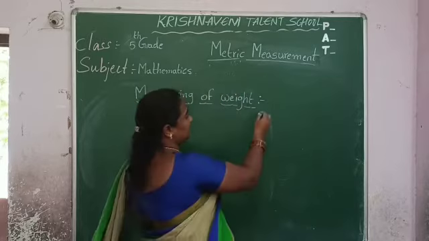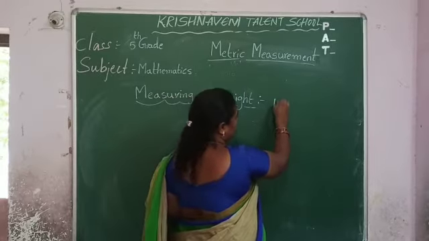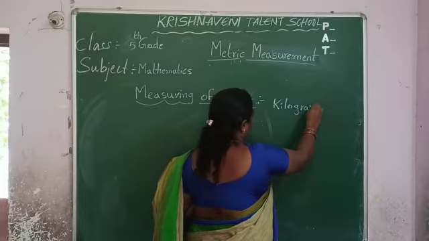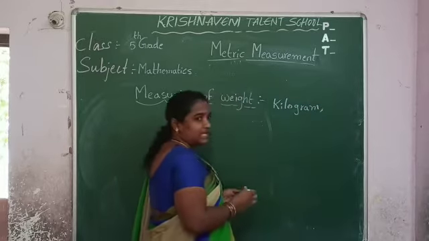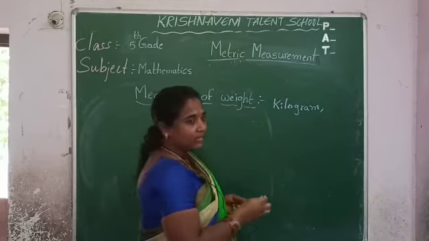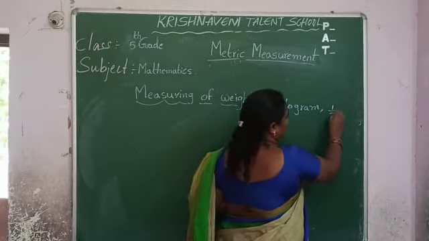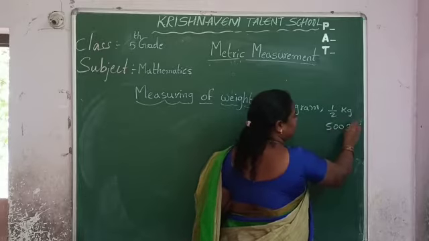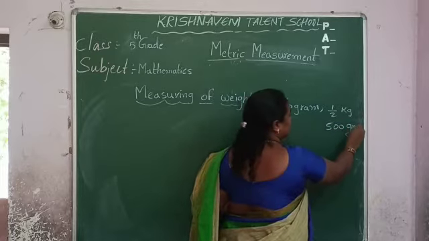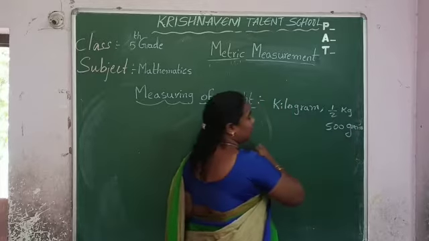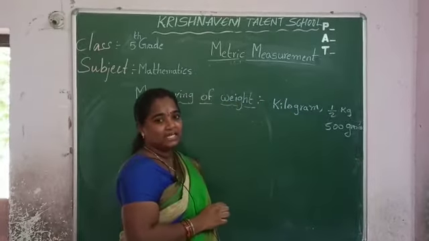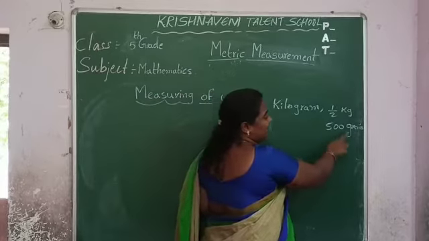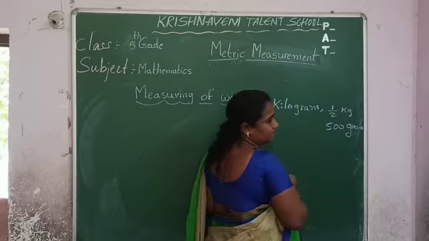So, next one is kilograms. Kg's full form is kilogram. And half kg means 500 grams. Here, the common units for measuring weight are kilogram and gram.